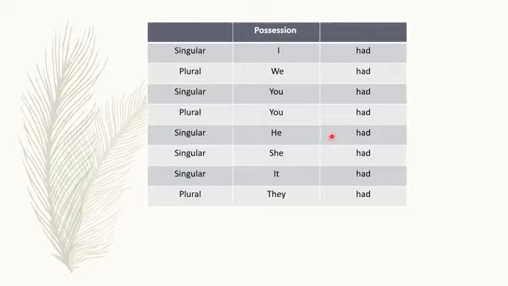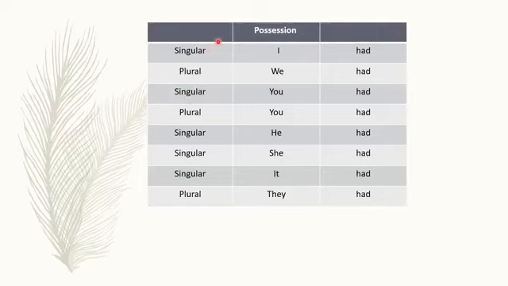Now had. Students, had also tells us what the subjects own or have. But had is the past form of both has and have. Am, is, are for the present situation, was and were for the past situation, right? Have and has and had.